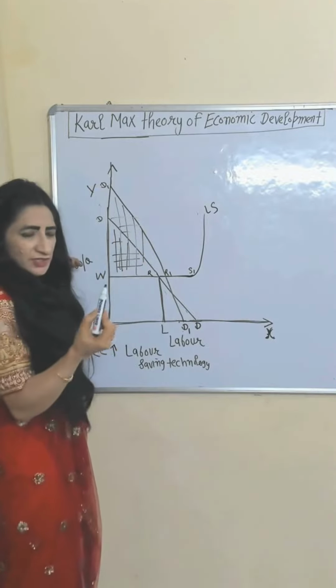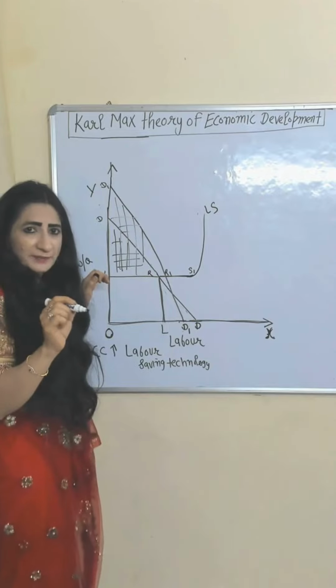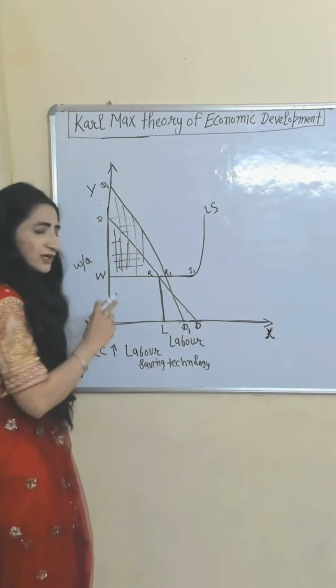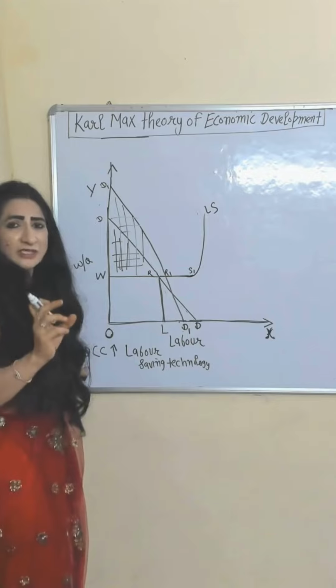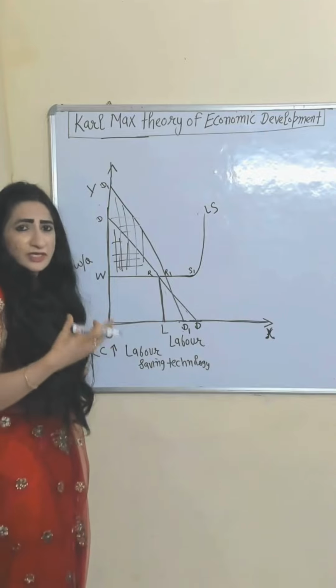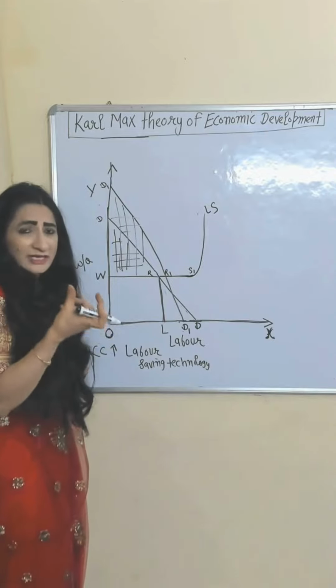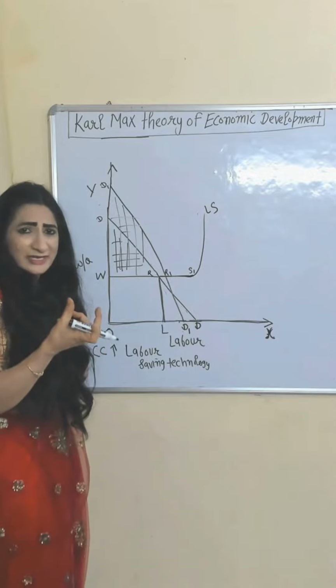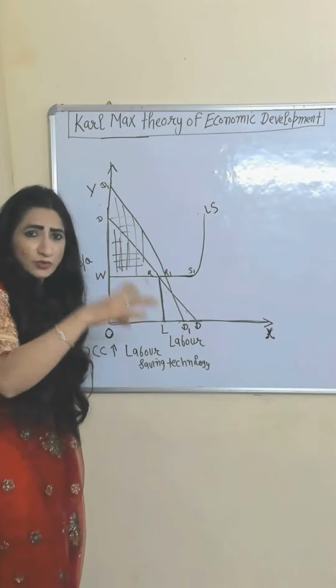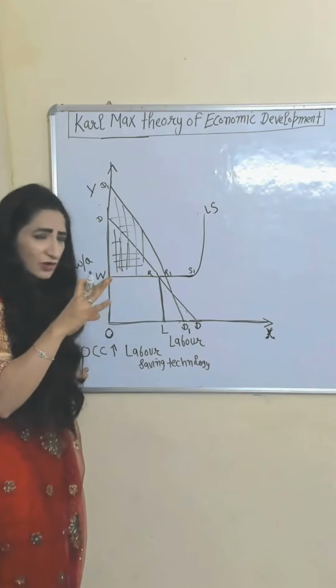Surplus value generated by labor is called the profit of the capitalist. After a certain time period, this profit falls because organic composition of capital increases. As we know, organic composition of capital and profit have an inverse relation. You need more capital in order to generate the same surplus value, which is mainly generated by labor. Now you are using labor saving technology.